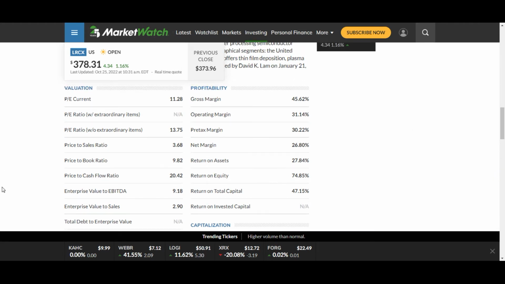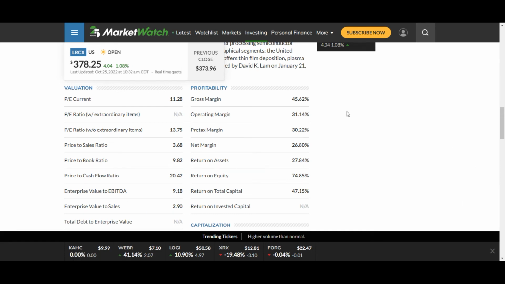With valuation, we can see that the current price to earnings is 11.28 and the price to earnings ratio without extraordinary items is 13.75. The price to sales ratio is 3.68. Price to book ratio is 9.82. Price to cash flow ratio is 20.42. Enterprise value to EBITDA is 9.18. Enterprise value to sales is 2.90.